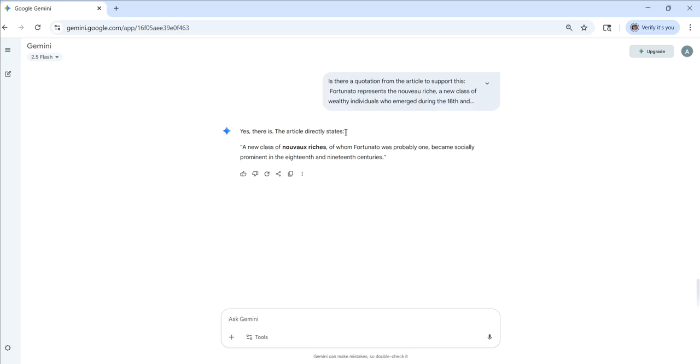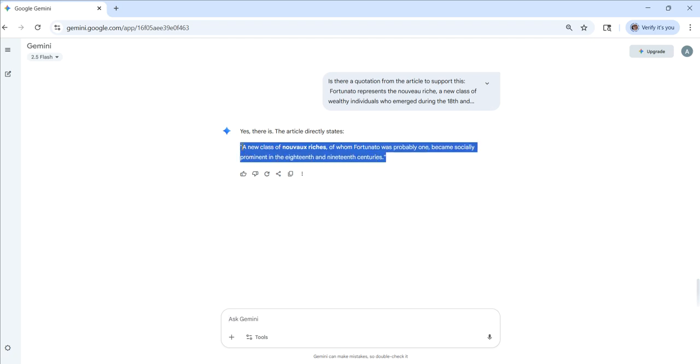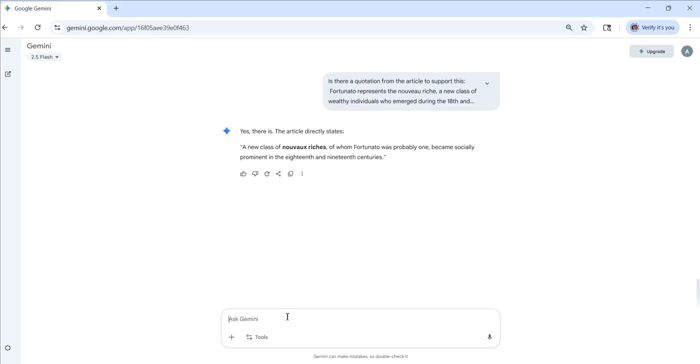The article directly states, and it gives me this information here. So if I want to use this direct quotation from the article, I'm going to need to go to the article and find where that quotation was used and figure out what it means, how it relates to what I'm writing about, and how it relates to my topic.